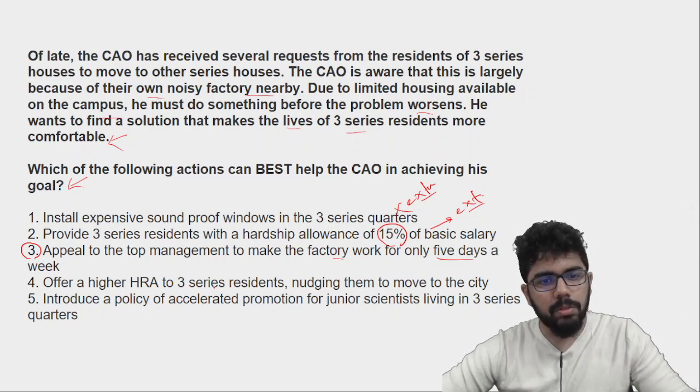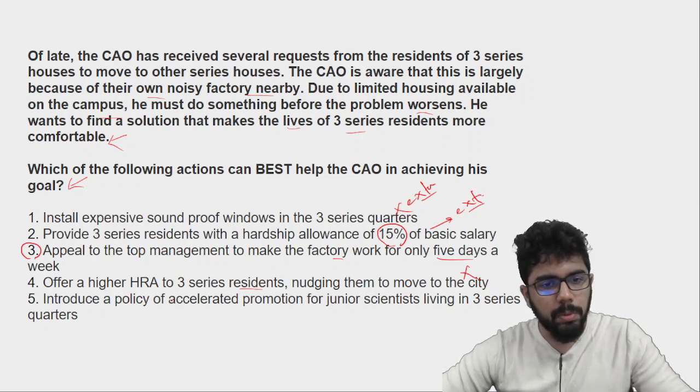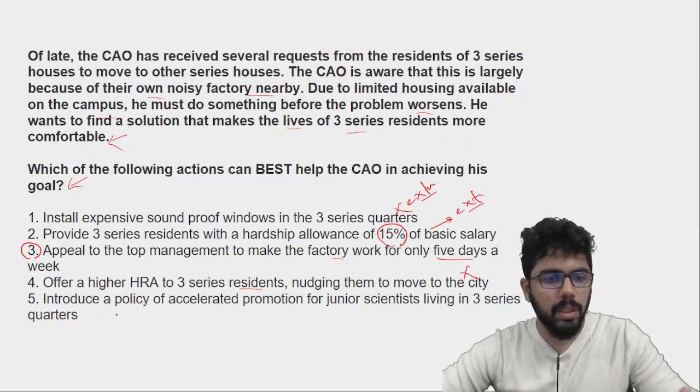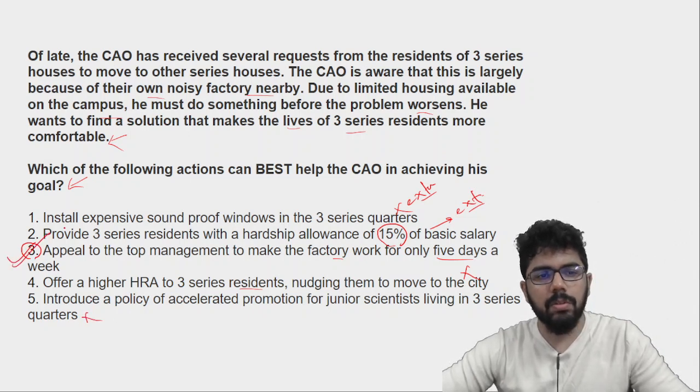Offer higher HRA to 3 Series residents, nudging them to move to the city. Again, not a problem, like not a solution. Introduce a policy of accelerated promotion for... ये this is out of context. We'll go with this one.